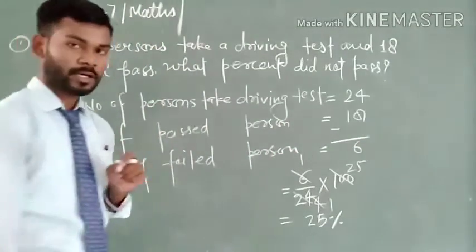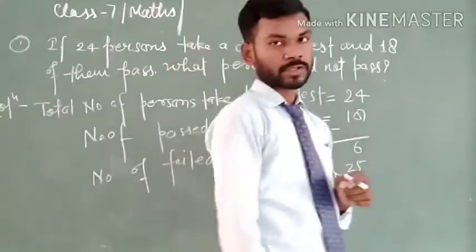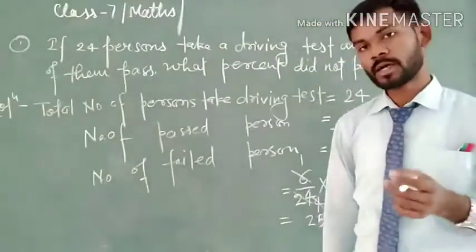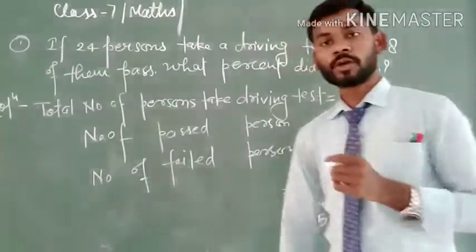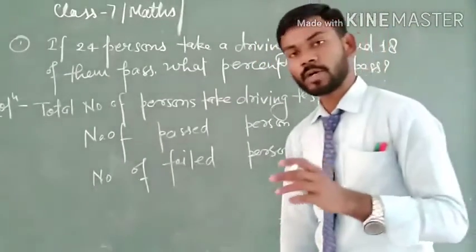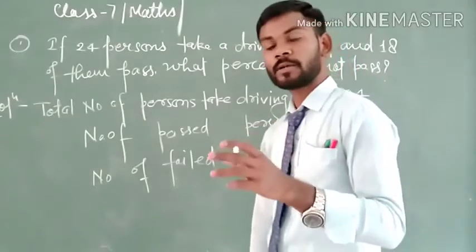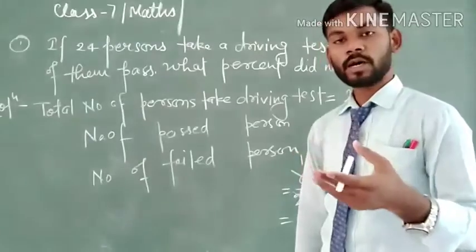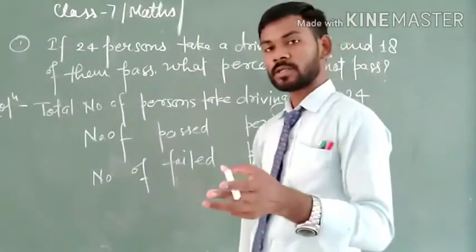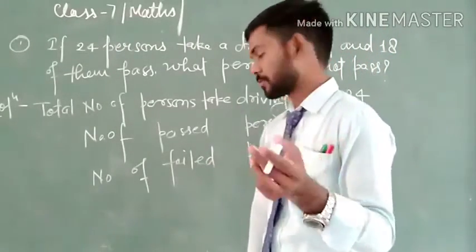In order to find that, we need to find the number of failed persons, because we find the percentage from the number of failed persons out of the total.